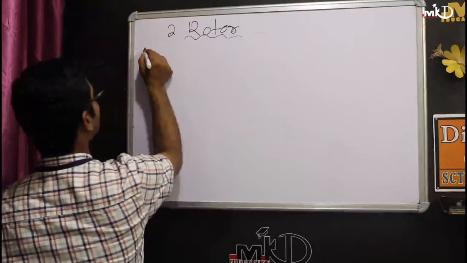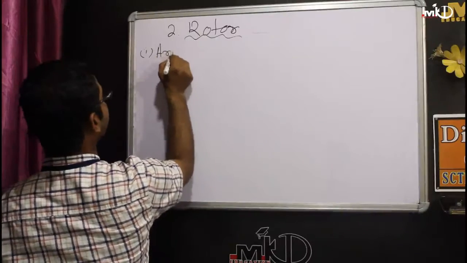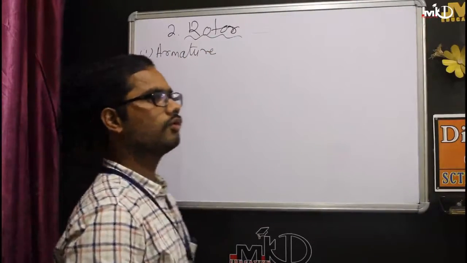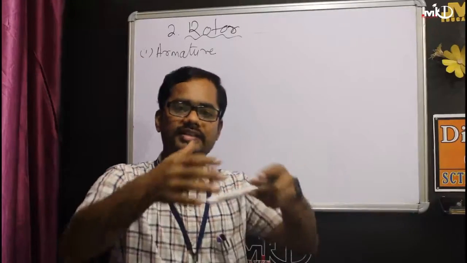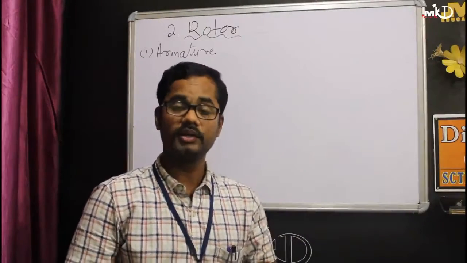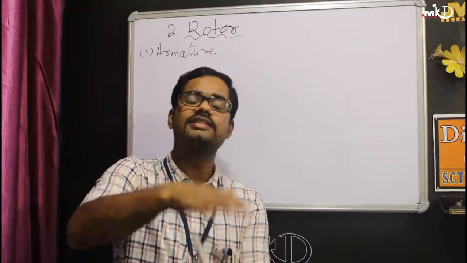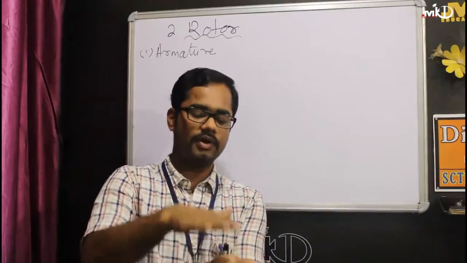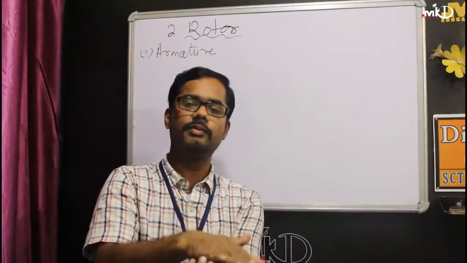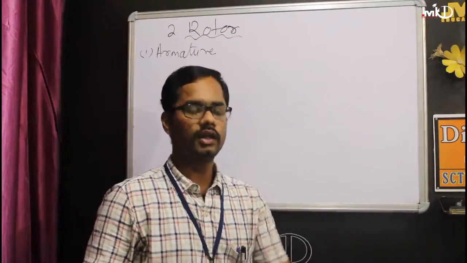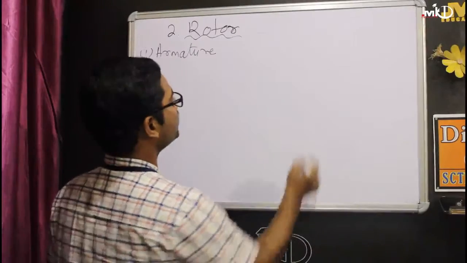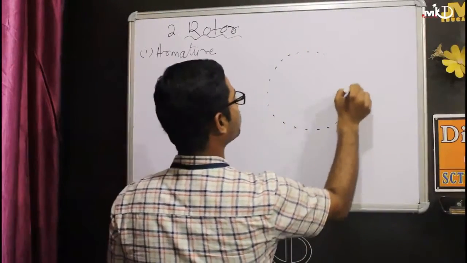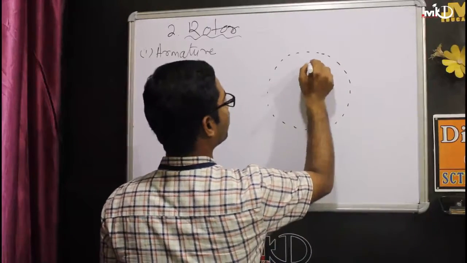First one is your armature. The armature is a cylindrical body, made of laminated sheets. Like your pole, laminated sheets are placed one upon the other, and that makes your pole. In a similar manner, your armature is also made of laminated sheets. You can draw the armature in this way, whatever I am drawing.